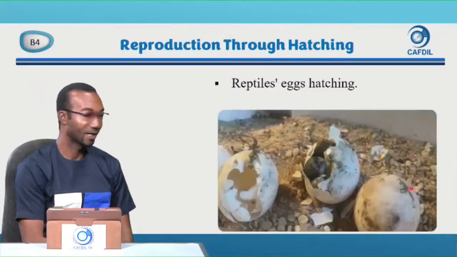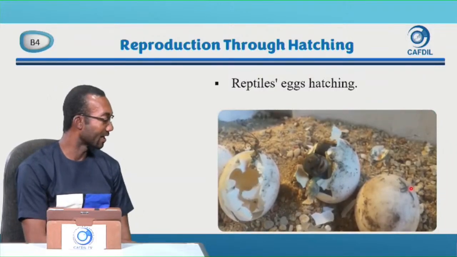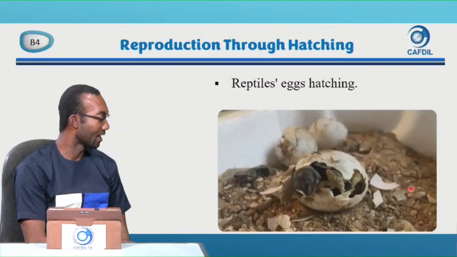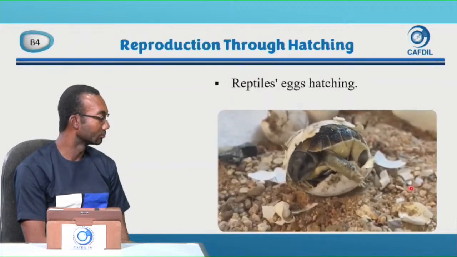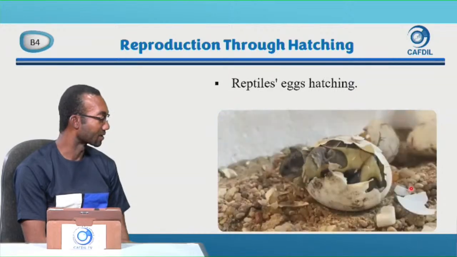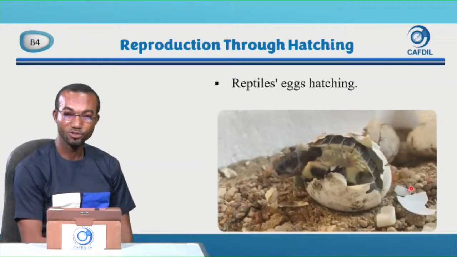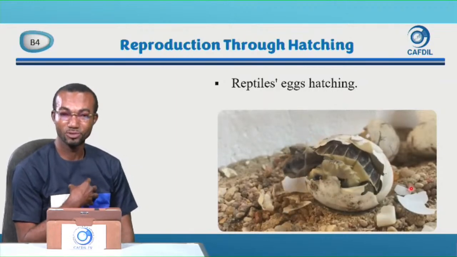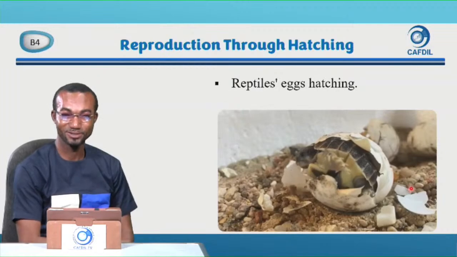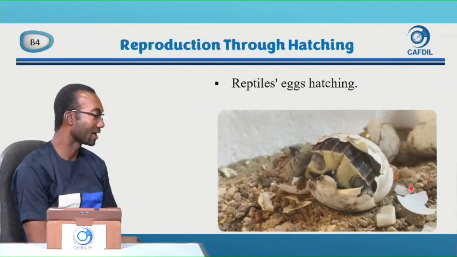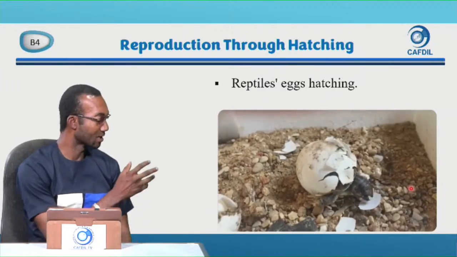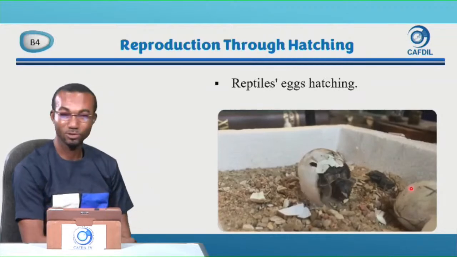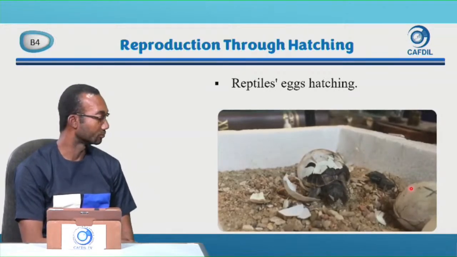Let's look at the tortoise eggs too. We saw the tortoise burying the eggs, and these eggs too are hatching. So this is tortoise egg hatching. They are all coming from eggs, and this is what we call hatching. Human beings, we are given birth to. We are not hatched from eggs. We don't lay eggs. But some animals reproduce through hatching. They lay eggs and the young ones come from the egg. And the example is the tortoise you see on your screen.